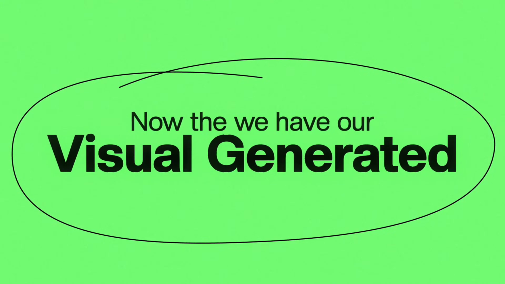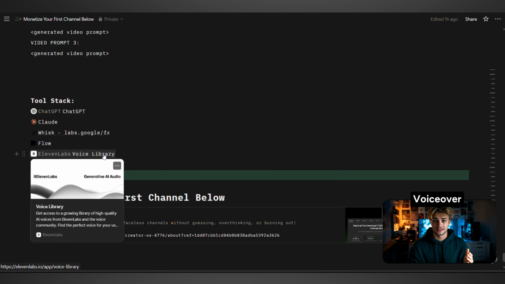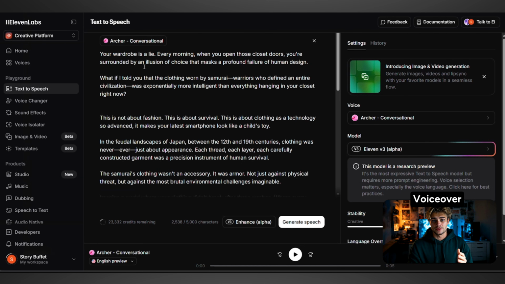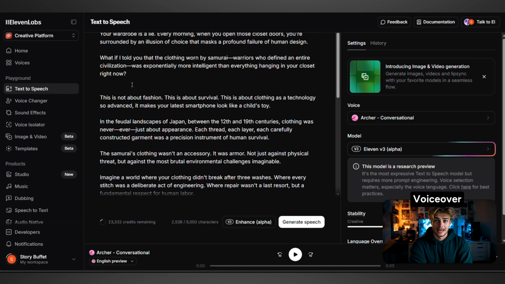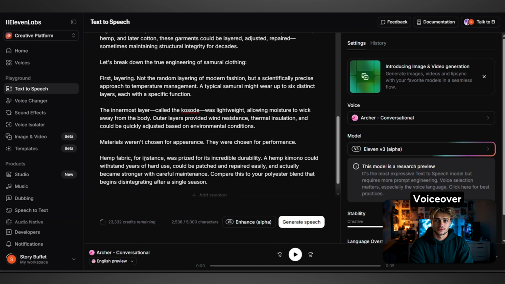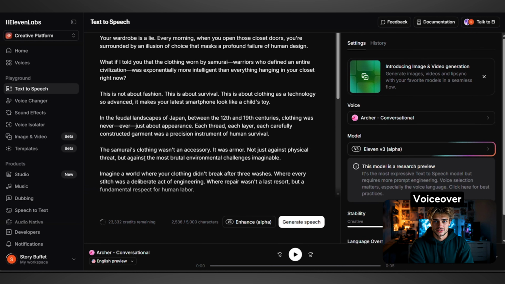Now that we have our visuals generated, let's produce our voice. I've been using 11 Labs. There are free software out there like Google Studios that you can use. But if you're using 11 Labs like myself, feel free to use the voice that I'm using, Archer. This voice character is the best fit for this niche.